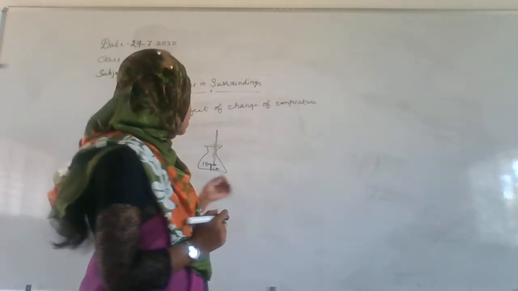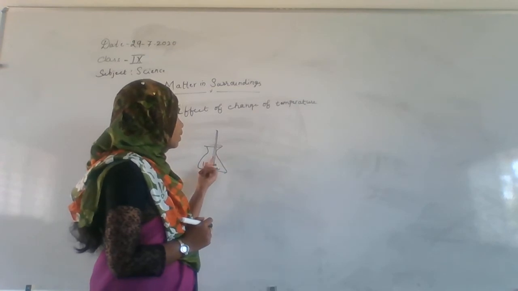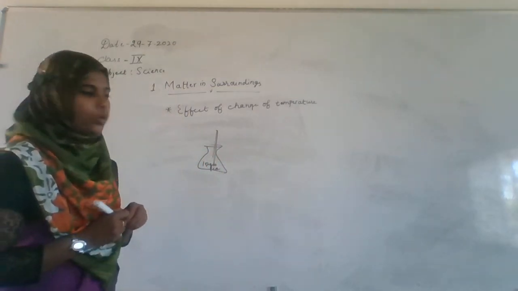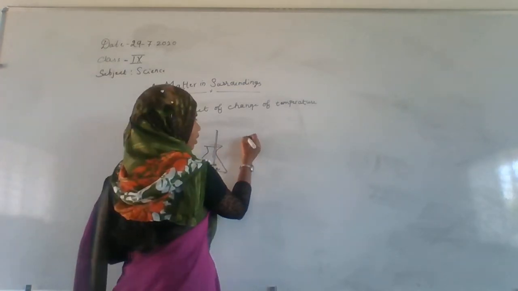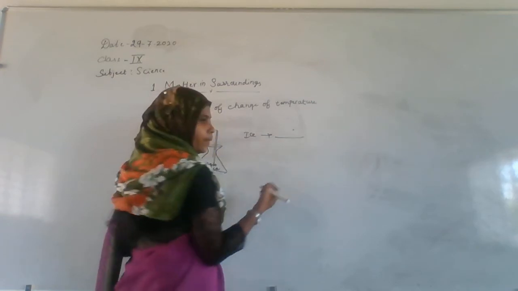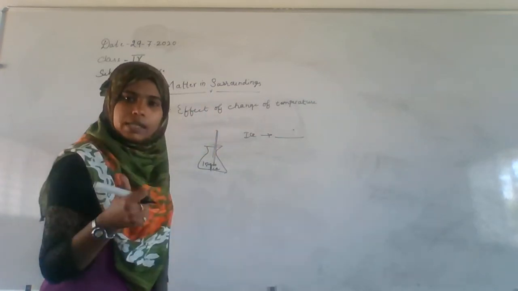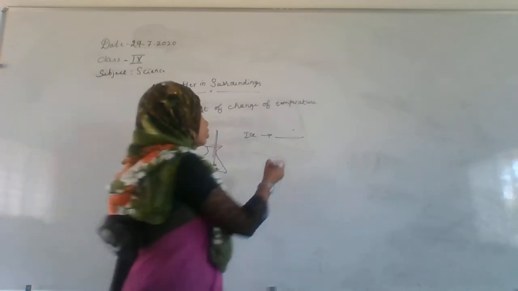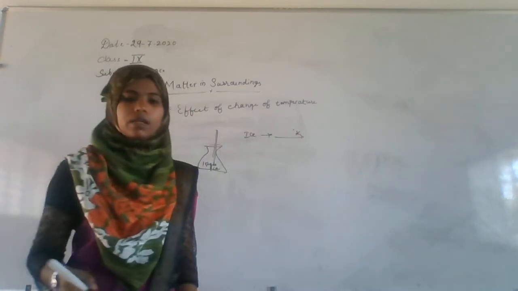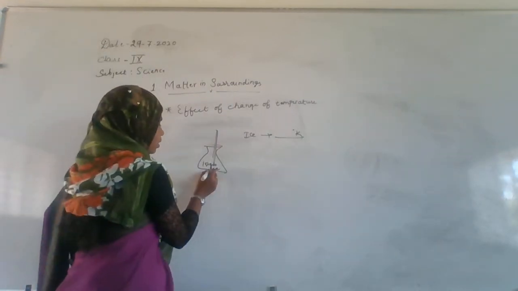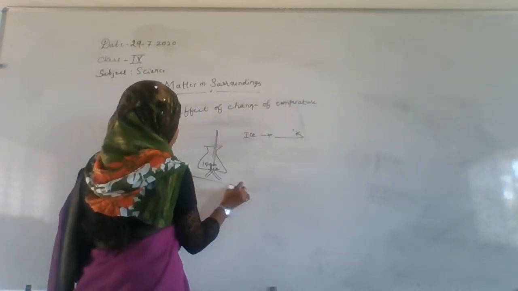Whenever you are measuring, the ice will come in contact with this laboratory thermometer. Now note down the temperature. Whenever the ice is there, note down the temperature. The temperature may be measured in Celsius, Kelvin and Fahrenheit. And here they are taking the Kelvin. Now after that, just start boiling this beaker.